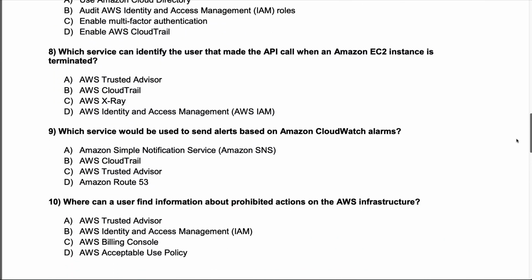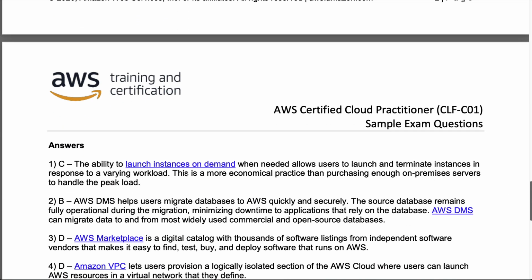So if we go down to the very bottom here, we can look at the answer. It says C, the ability to launch instances on demand when needed allows users to launch and terminate instances in response to a varying workload. This is more economical than purchasing enough on-premise servers.